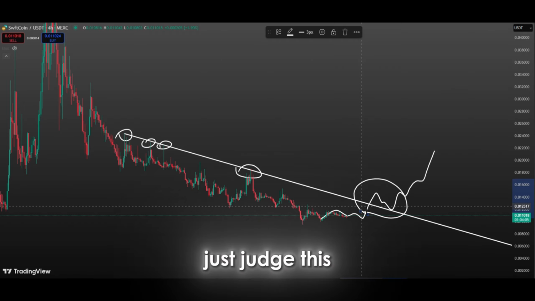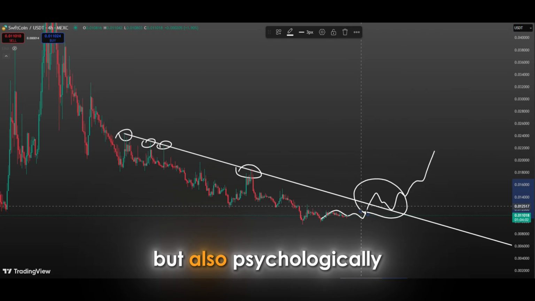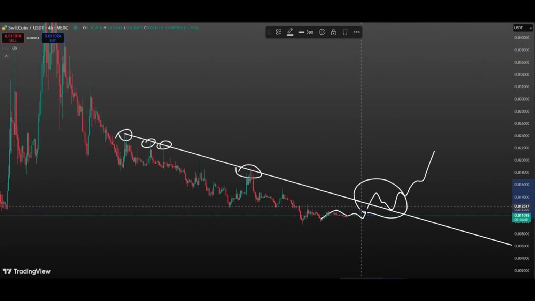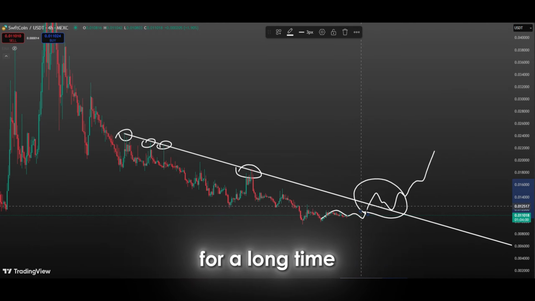But we can't just judge this by the falling trend. Let's look at other metrics. At this point, it is worth noting that a break of the falling trend line will have a huge impact not only in terms of price action, but also psychologically. Traders often take a break of a strong trend line as a buying opportunity, which can cause the price to rise rapidly. Especially in technical analysis, a break of a line that has been tested for a long time and acts as resistance often initiates a trend reversal and opens the door to a new bull market.